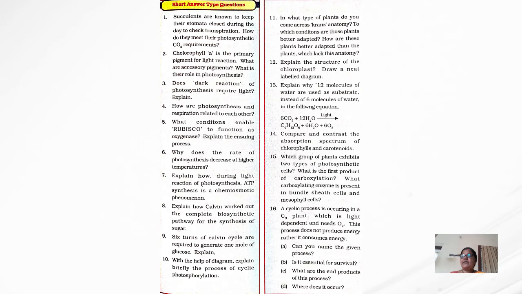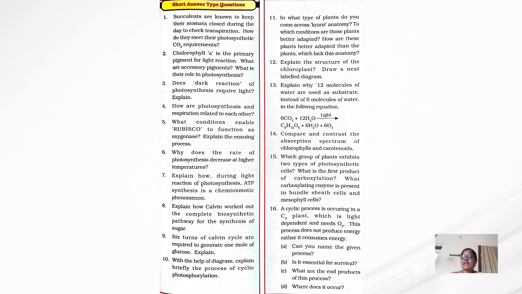Next question: in what type of plants do you come across the Kranz anatomy? To which conditions are those plants better adapted, and how are these plants better adapted than plants lacking this anatomy? Next question: explain the structure of chloroplast and draw a neat labelled diagram. 13th question: explain why 12 molecules of water are used as substrate instead of 6 molecules of water.